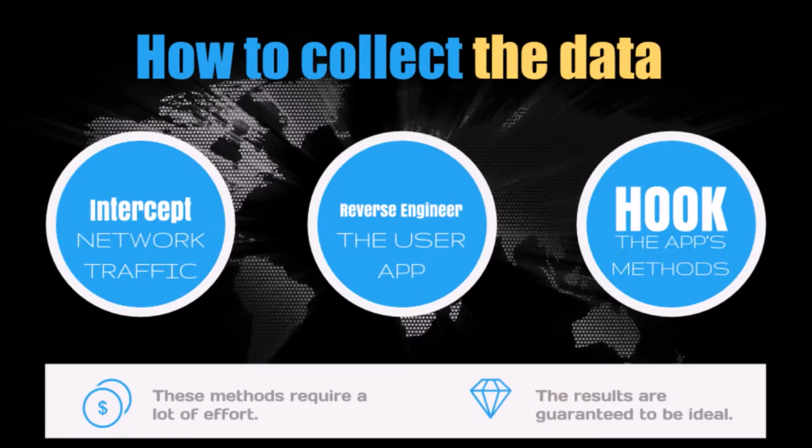The first main part of this project was the data collection. For this, we initially had 3 different methods in mind: intercepting the network traffic between the app and the WeChat servers, reverse engineering the WeChat app, and hooking the app's internal methods. All of these techniques are quite difficult to implement, but they would give us direct access to the raw data that is used by WeChat.